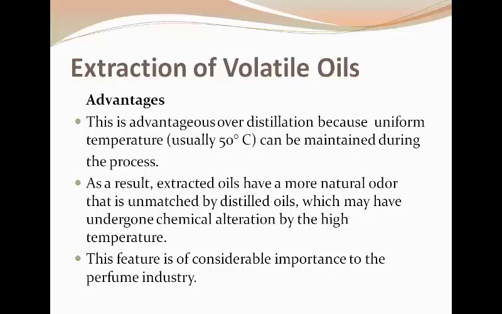As a result, the oil retains a more natural odor because no damage or oxidation occurs in the volatile constituent, and this is why high quality oil is obtained. This is the considerable importance of such a technique in the perfume industry.